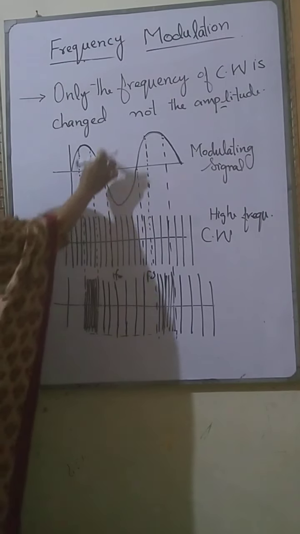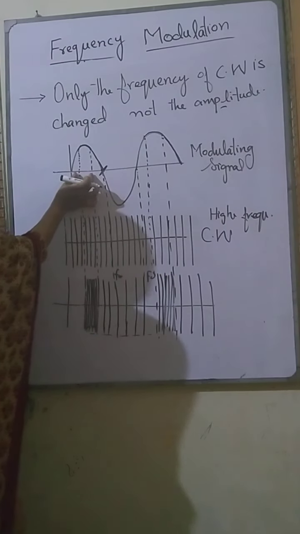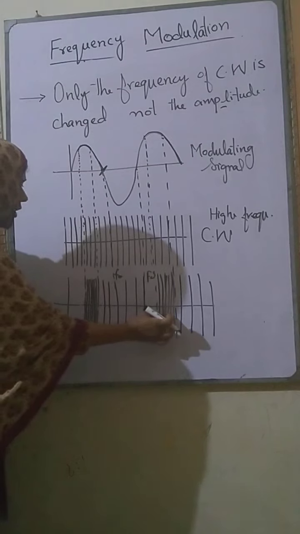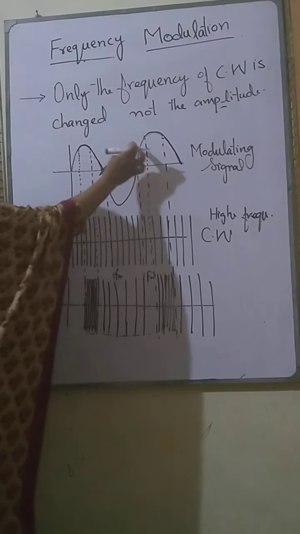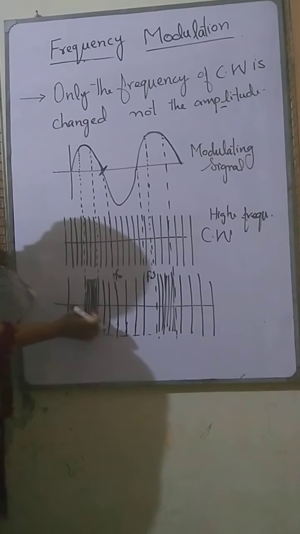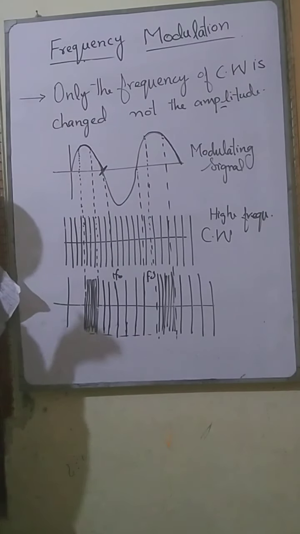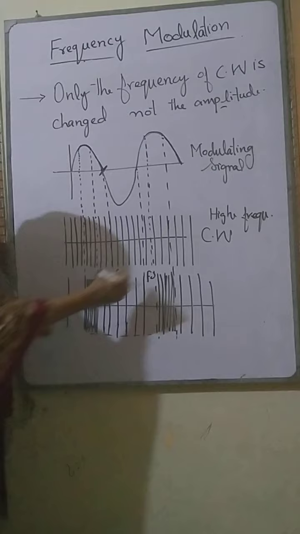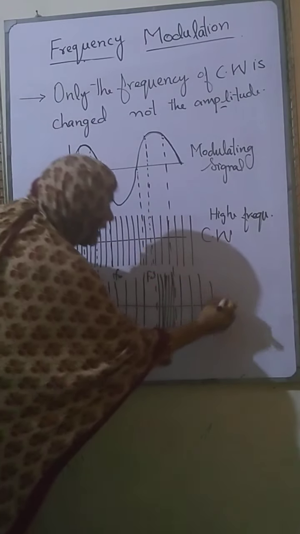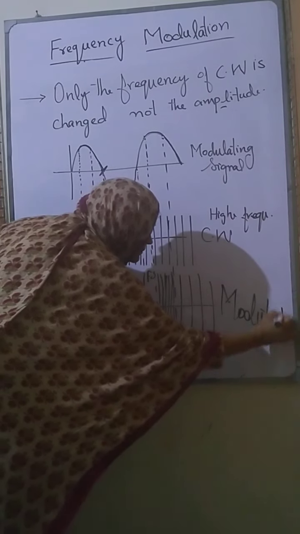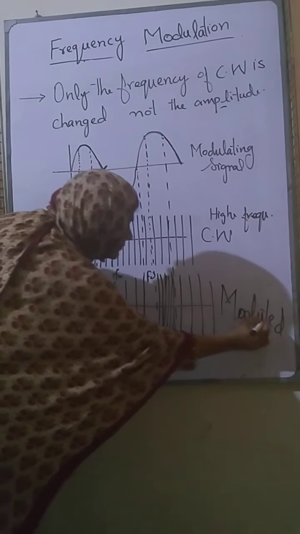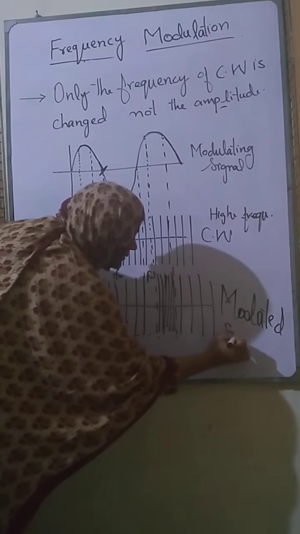If the cycles per second are very high, then the repetition rate of this modulated signal is high. If the cycles per second is low, then the rate of change of this modulated signal will be low. This is the modulating signal, the carrier wave, and this is the modulated signal.